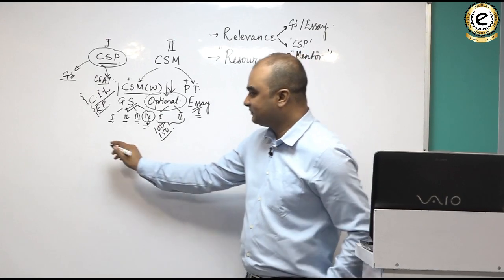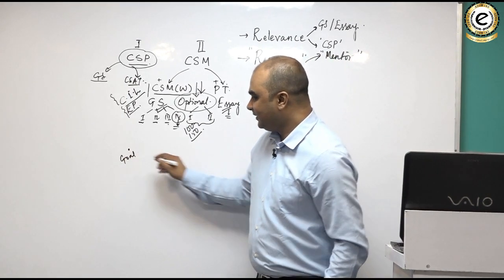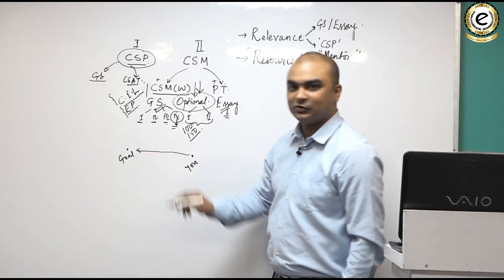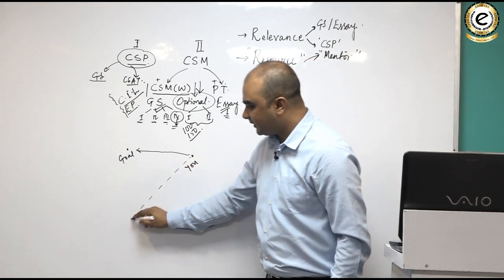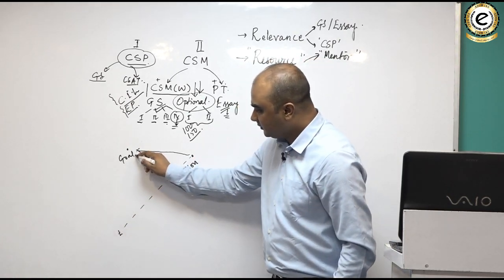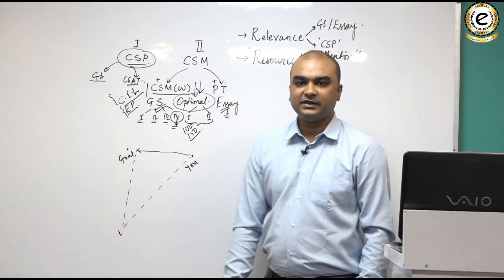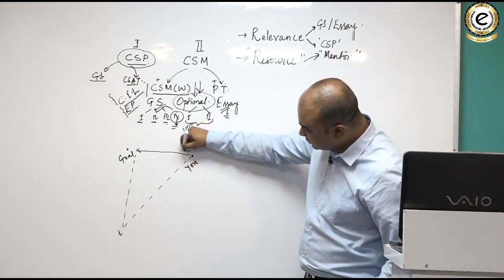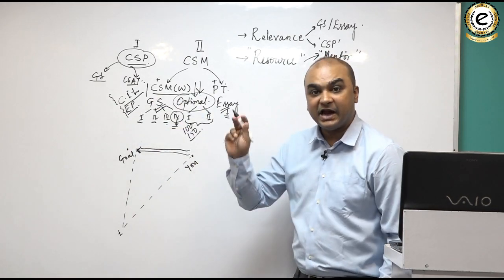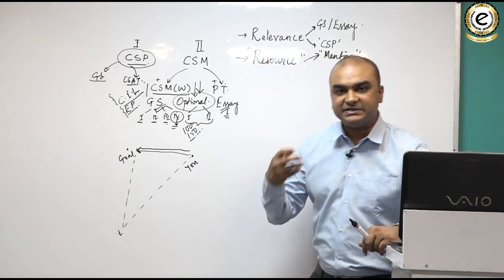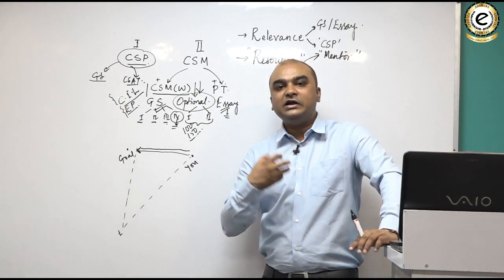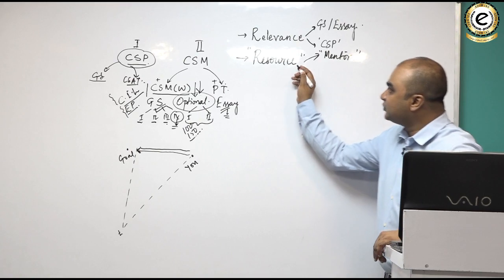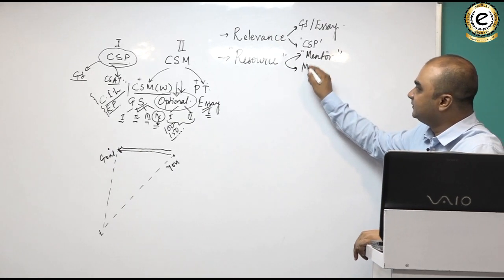Like, say, for example, this is your goal and this is you, and you need to move in the right direction to reach your goal. But if you start moving in the wrong direction, with the passage of time, you can be far from your goal. And the role of a mentor or a teacher or a guide is to ensure that you keep walking on the right path, so that your energies, your efforts, they are all directed towards getting to your goal. Clear?